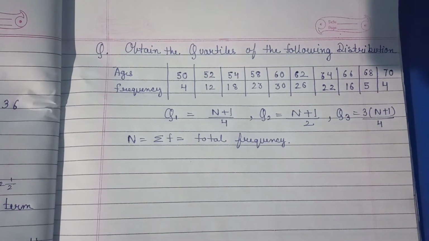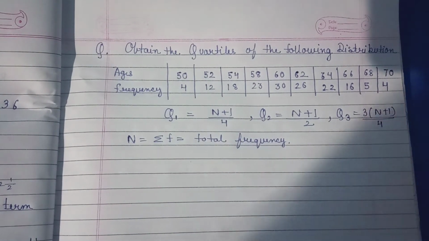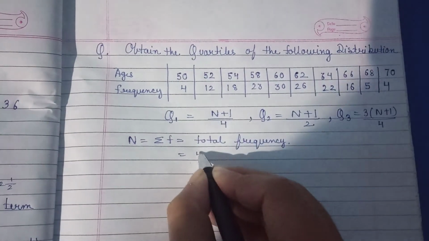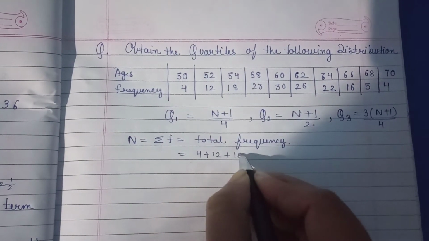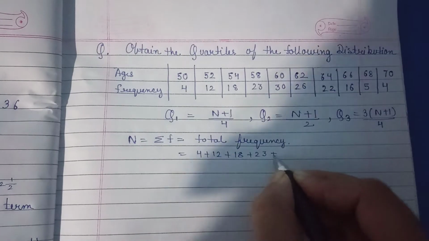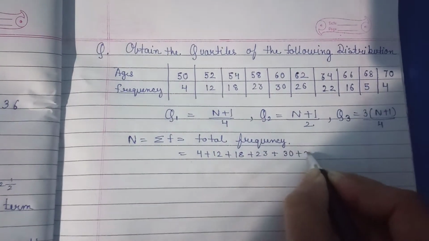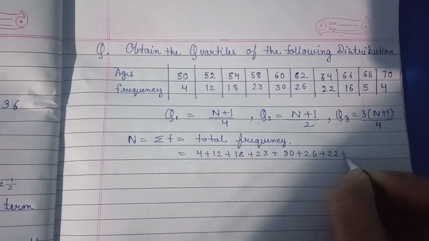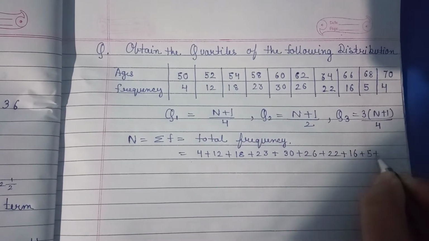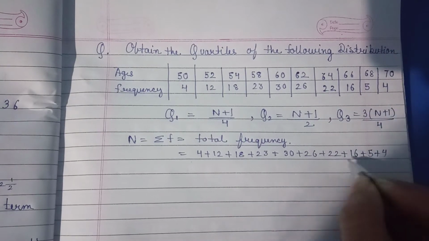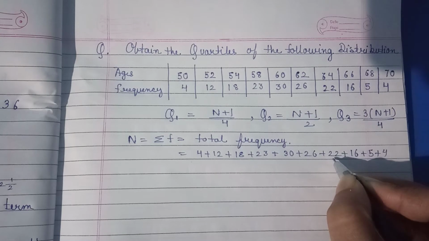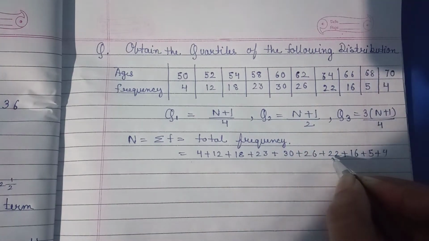So how can we find the total frequency? 4 plus 12 plus 18 plus 23 plus 30 plus 26 plus 22 plus 16 plus 5 plus 4. So it will be 25 and 22, which is 47.